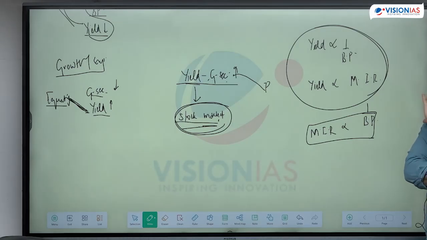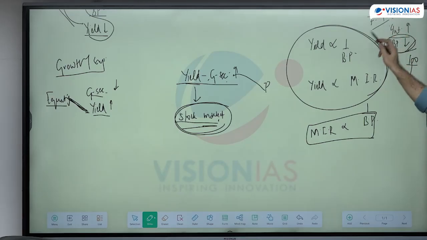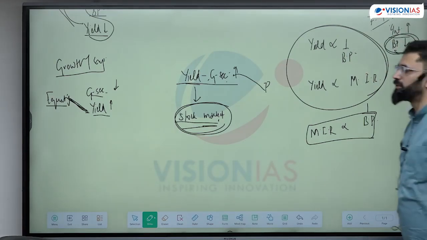This has a lot of other implications also. So if the interest rate is rising in my market, the bond price is going to fall. So if the interest rate is going from 7 to 9, I want a return of 9 here also. 9 will be received only when it sells for less than 100. That means the bond price has to fall. And since it is increasing from 7 to 9, I will demand an equal return on the bond itself. The yield is rising. Yield will rise only when the bond price falls.